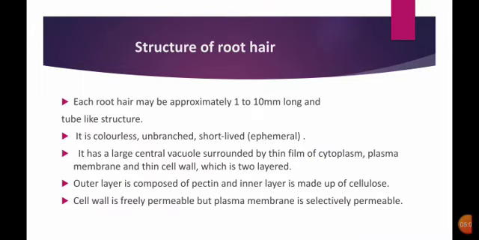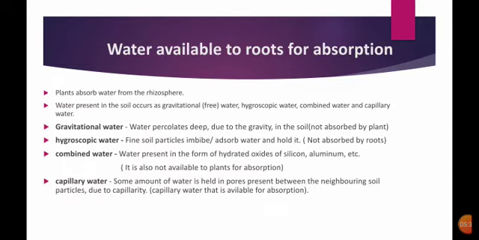Next, coming to the structure of the root hair. Each root hair may be approximately 1 to 10 mm long and tube-like. It is always colorless, unbranched and short-lived, and it has a large central vacuole surrounded by a thin film of cytoplasm and plasma membrane, and a thin cell wall which is two-layered. The outer layer is made up of pectin and the inner layer is made up of cellulose. This cell wall is easily permeable, but the plasma membrane is selectively permeable.